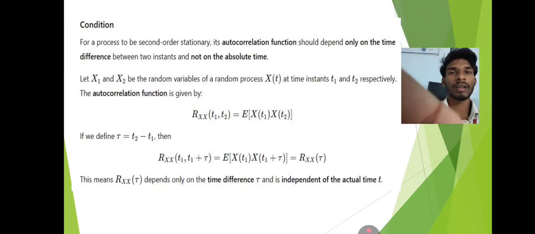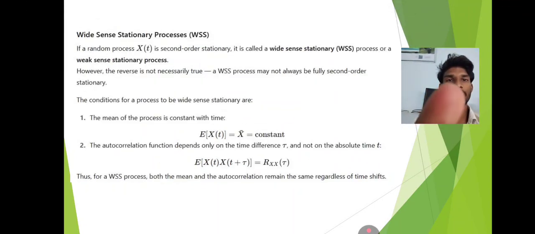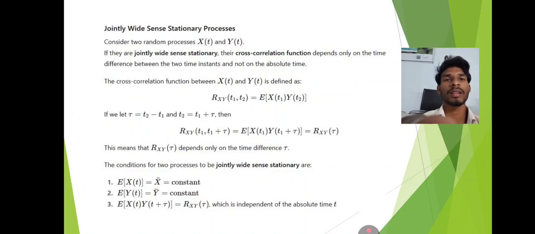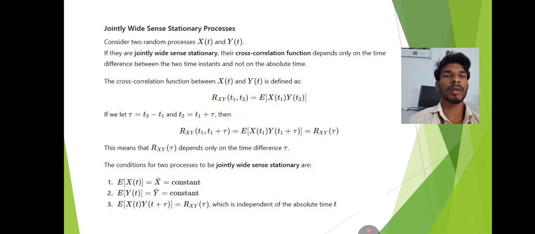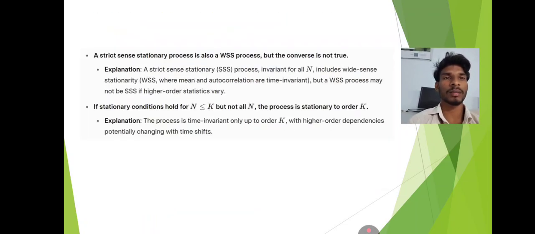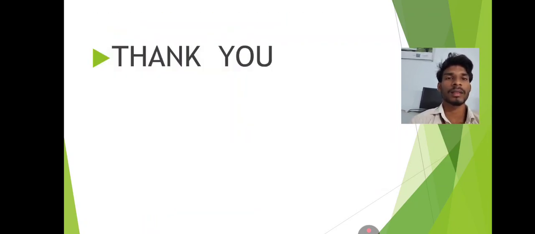After that, we know about the wide-sense stationary process, with time and difference with time, and we know about the jointly wide-sense stationary process. In this process, the cross-correlation between x(t) and y(t), and about the stationary process. Thank you.